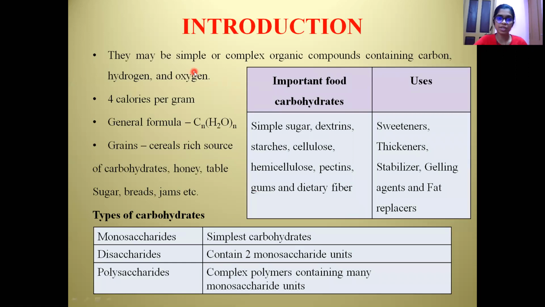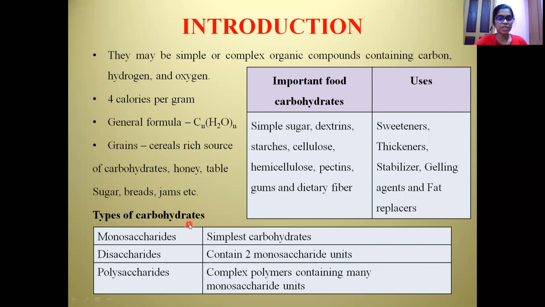Carbohydrates may be simple or complex organic compounds containing carbon, hydrogen and oxygen. They yield 4 calories per gram on consumption. The general formula is Cn(H2O)n, and grains, especially cereals, are a rich source of carbohydrates. Other than that, honey, which is rich in fructose, table sugar, which is rich in sucrose, and breads and jams come under the rich sources of carbohydrates.